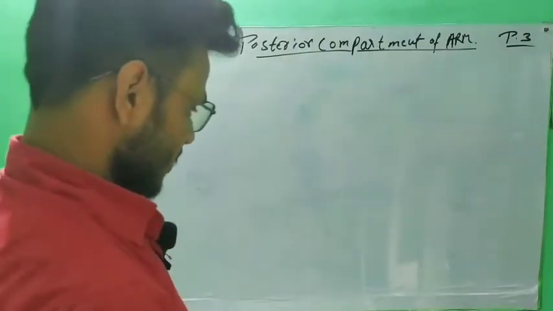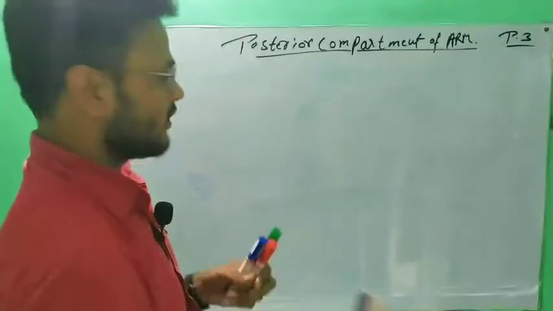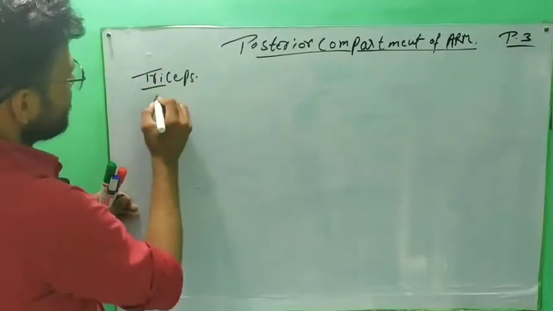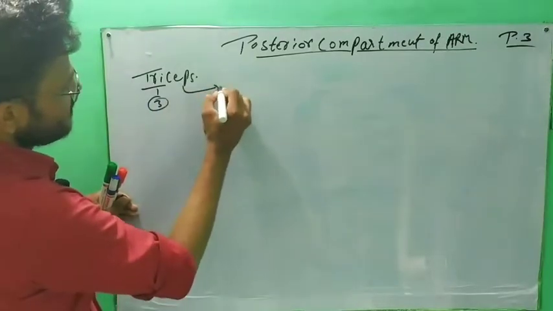Our posterior compartment has only one muscle, which is called triceps. Tri means three and sep means head.